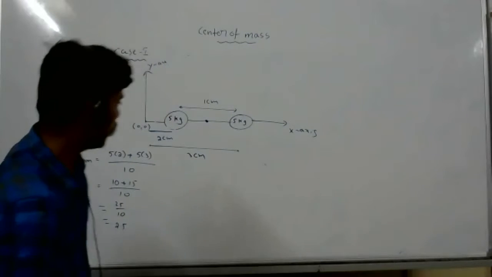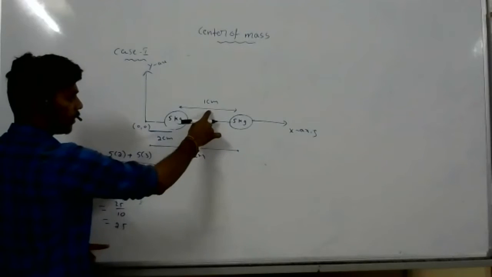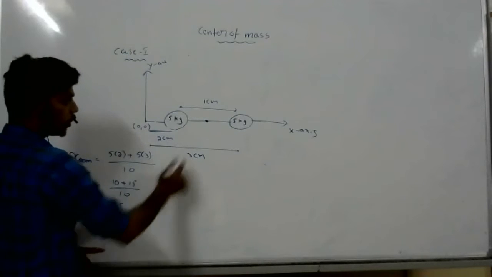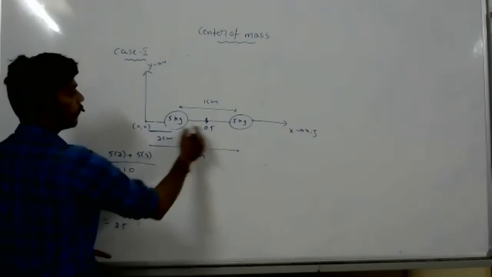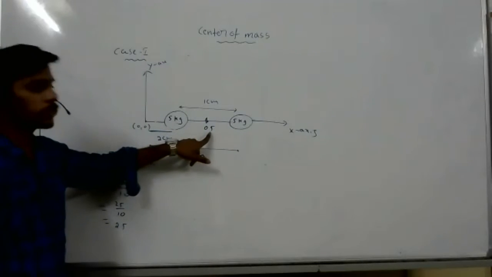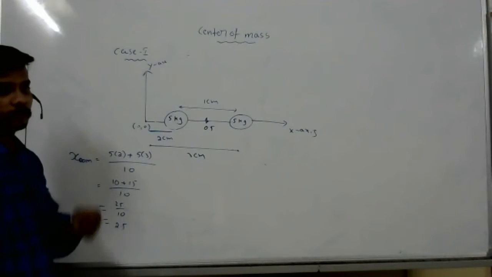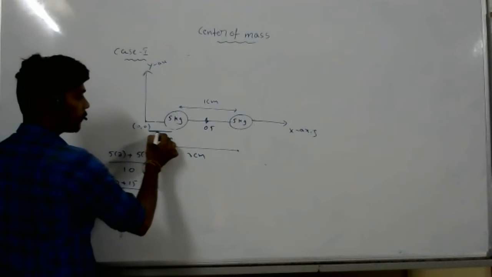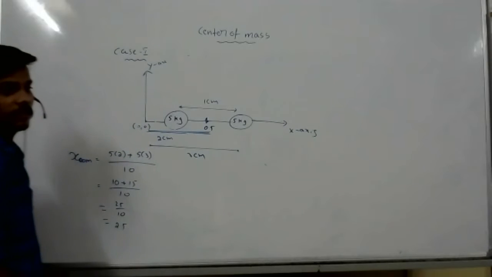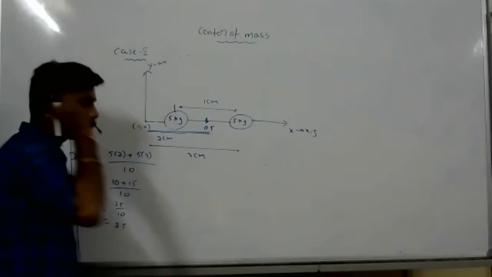Now from this body, 3 minus 2.5 is 0.5. So it is 0.5 from this body, and from the other body also 0.5 only. From the origin, the center of mass lies at 2.5. From this body, already 2 is gone, so 0.5.